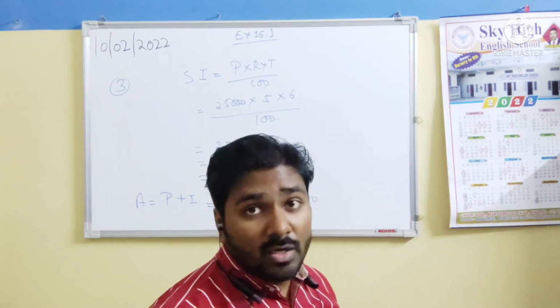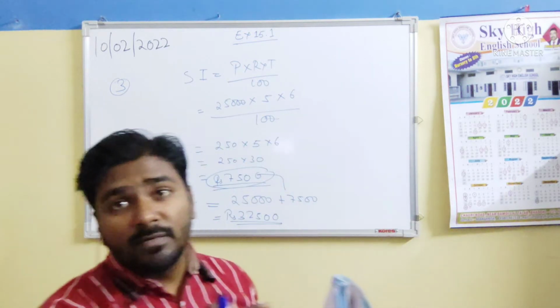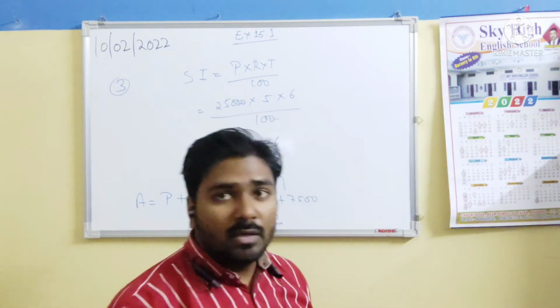Okay. So the fourth question is: Nikhil borrowed 10,000 from his friend and paid 3,200 as interest after 4 years. Find the rate of the interest. It is just the same as what we have done in the chart one. We have to find the rate.